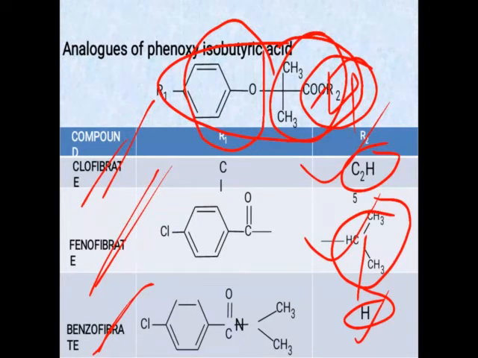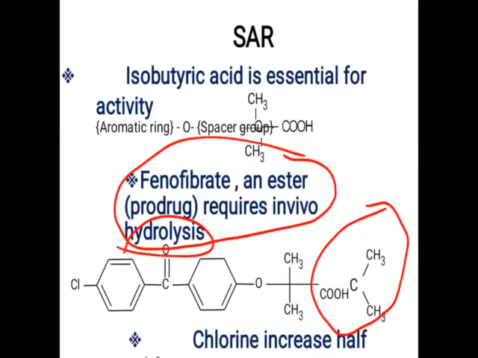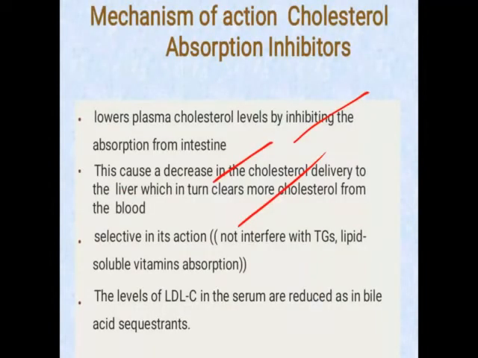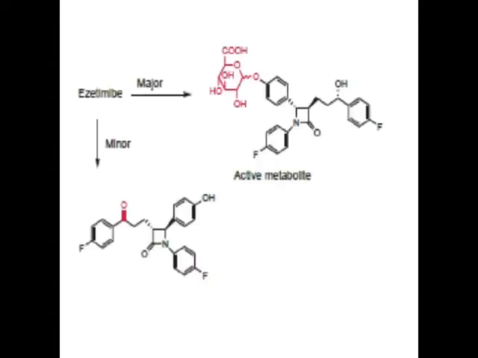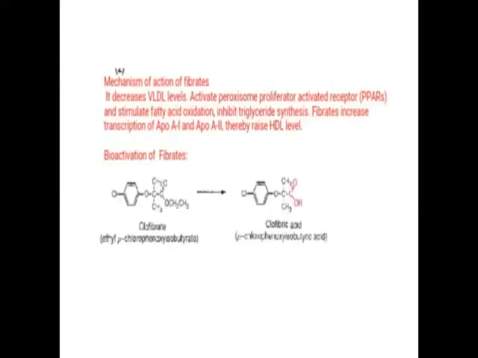Now clofibrate, it has the C2H5 group. Okay, so it becomes COOC2H5. Our active drug is the isobutyric acid derivative. So it undergoes the hydrolysis reaction and forms the isobutyric acid derivative, which is the active drug. Okay, so here the ester is present, it is converted into the acid, that is the COOH. As for the fibrates, when the acid is present, they are the active drugs.